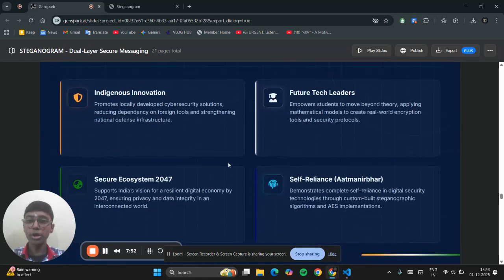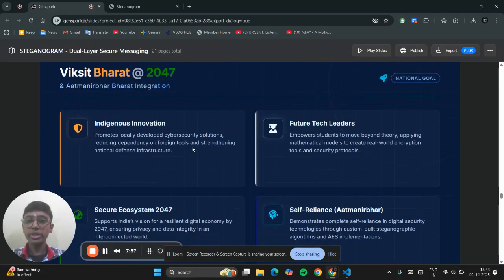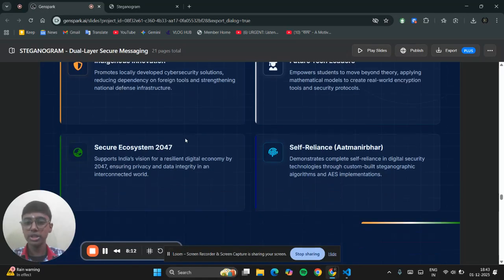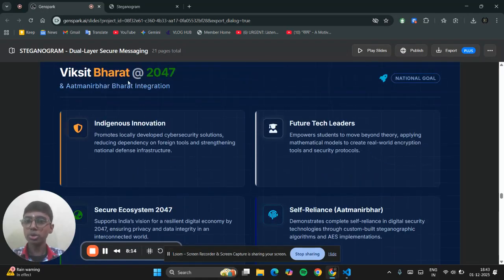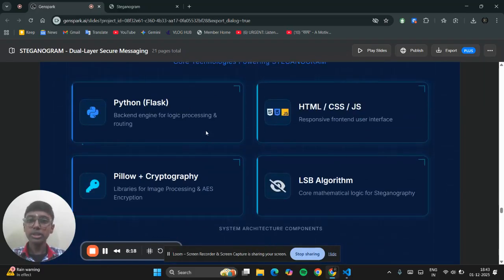And also, to speak about its contribution towards Viksit Bharat, it contributes a lot because Viksit Bharat is mostly dependent upon a developed India. If we have our own technology for digital security, then that automatically increases our economy and contributes to our GDP. That's how it contributes to Viksit Bharat and self reliant Bharat too. So with this, I would conclude.